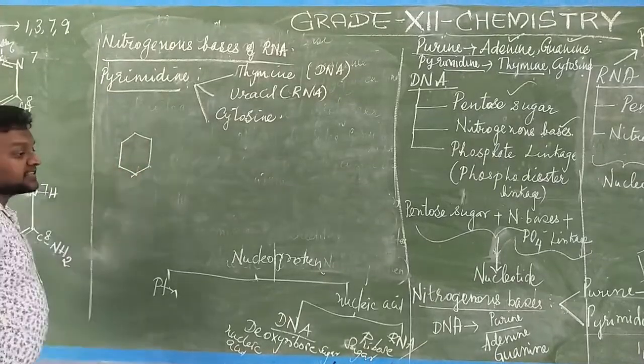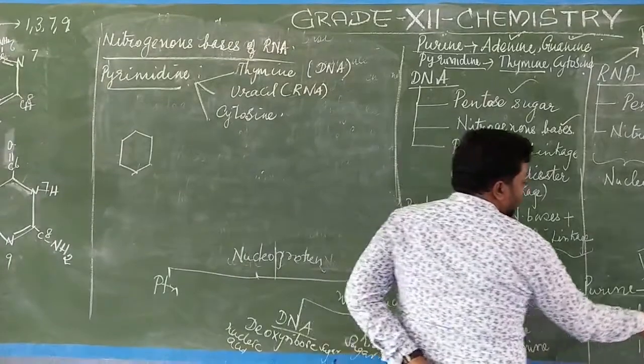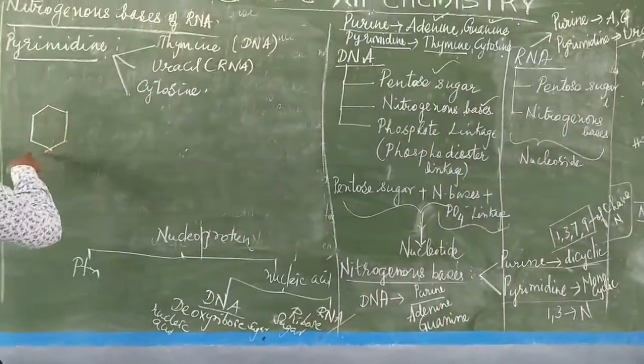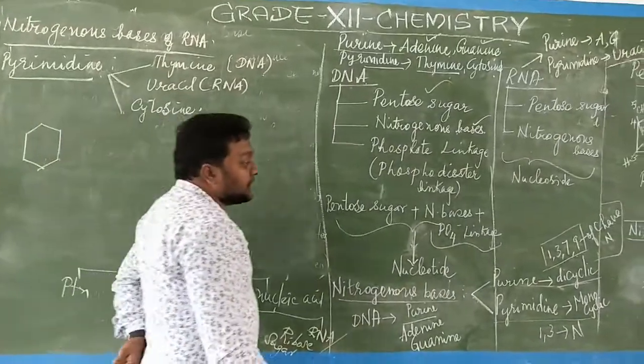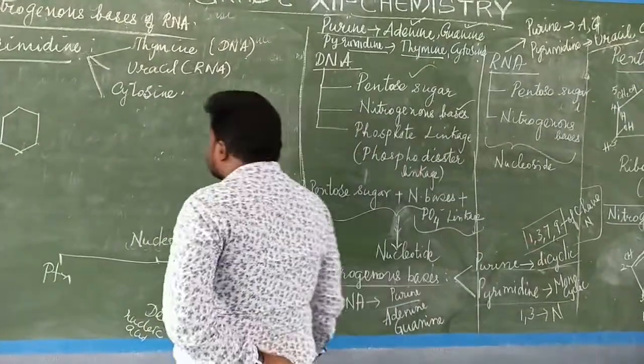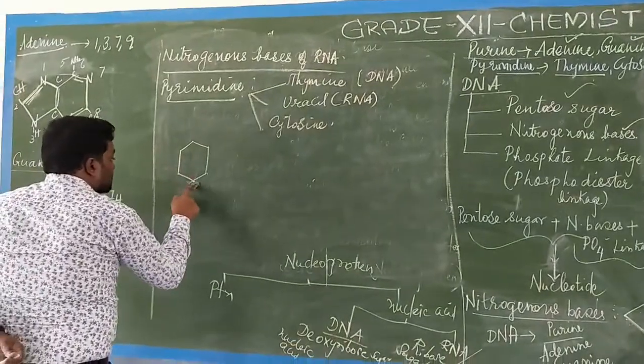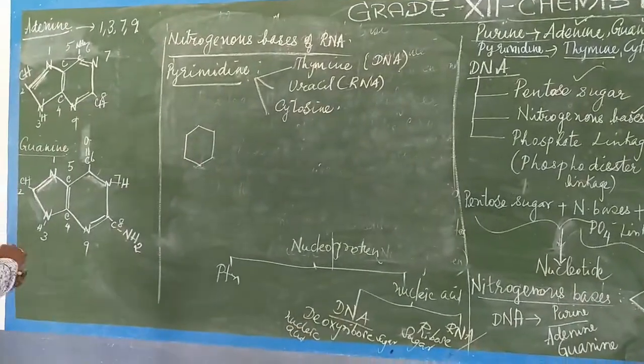What did I say when explaining the pyramid basis? I already said pyramid is monocyclic. So what is pyramid? Only one ring structure. In the case of purine, what did I say? Dicyclic, so two ring structures. Here only one ring structure is present, isn't it?